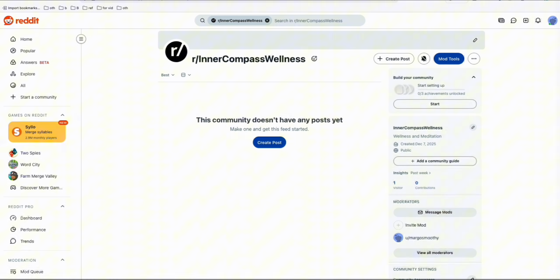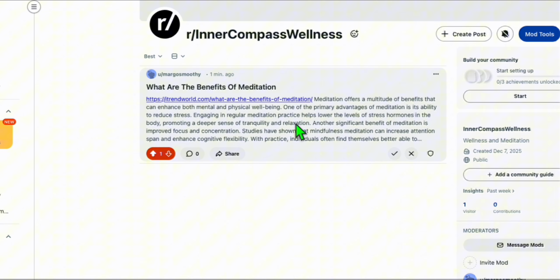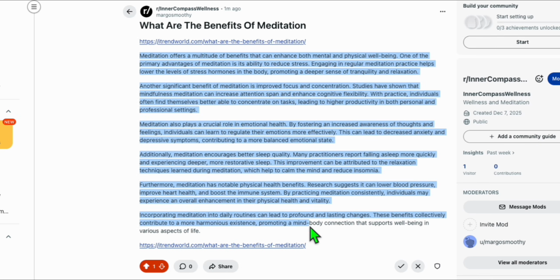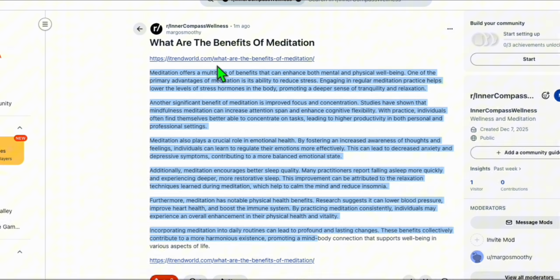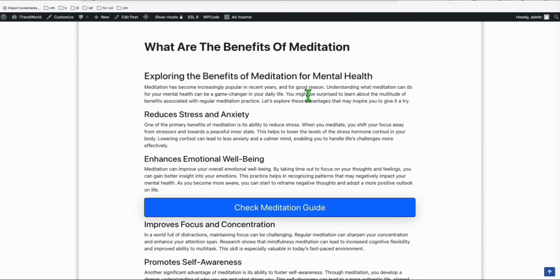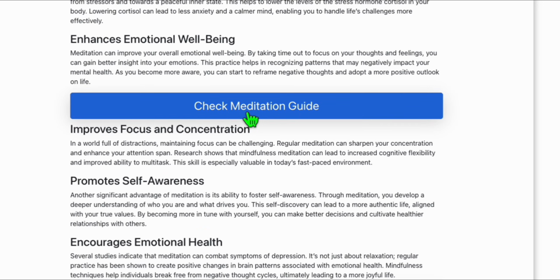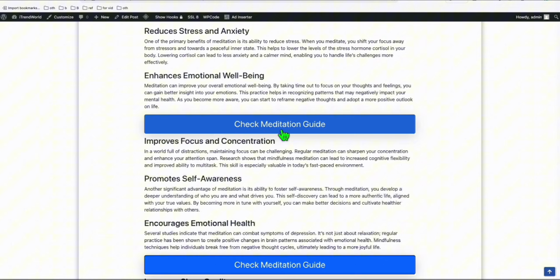Now we should have our Reddit post. Let me click refresh. There you go. That's our Reddit post 1 minute ago. And when you click, this is the short version article posted on Reddit. And we have the link directly to our website. So when I click that, see that this is the full version article. Then it can rank on Google because this is SEO friendly. And we have the link going to our ClickBank offer right here.